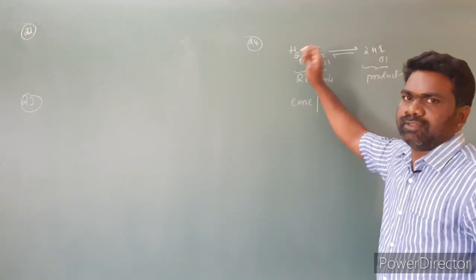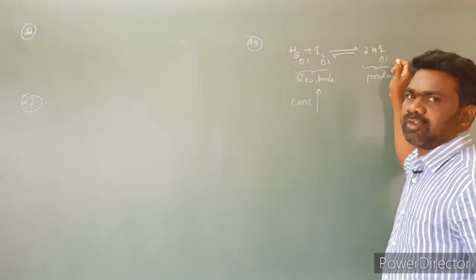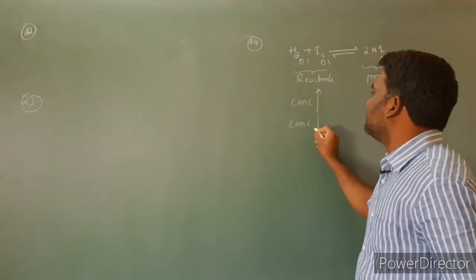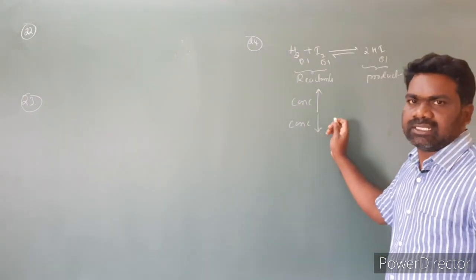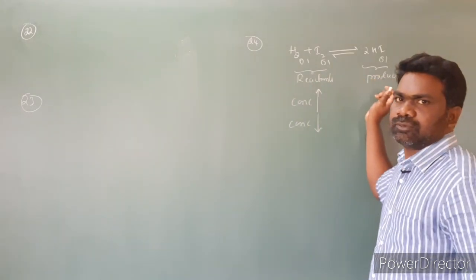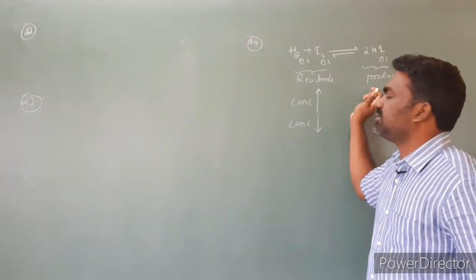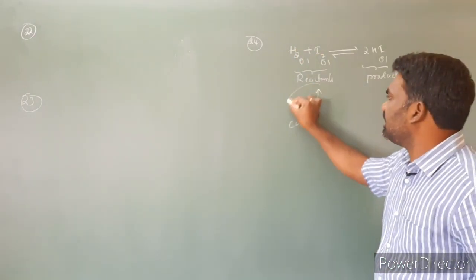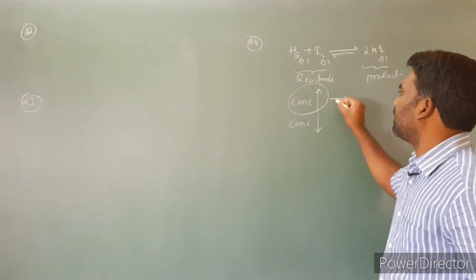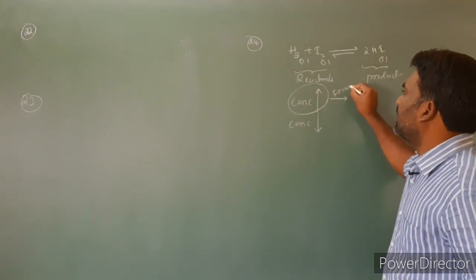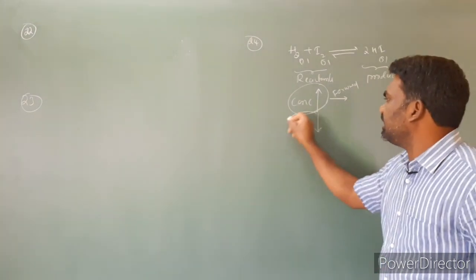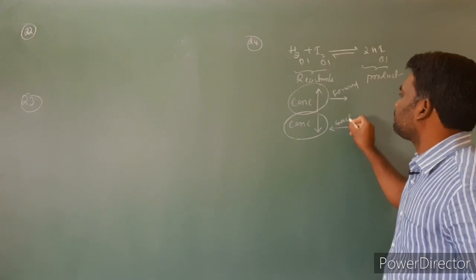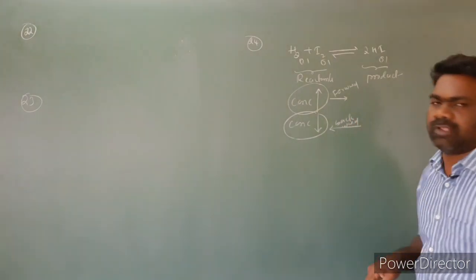Reactant is added to it. When the reactants are added, the equilibrium shifts towards the forward reaction. Forward reaction is favorable. In the second case, I am decreasing the concentration of reactants. When the concentration of reactants decreases, the equilibrium shifts towards the backward direction. So this is the case of change in concentration. If concentration increases, the equilibrium shifts towards forward. If the concentration of the reactants decreases, the equilibrium shifts towards backward. We know this very well.